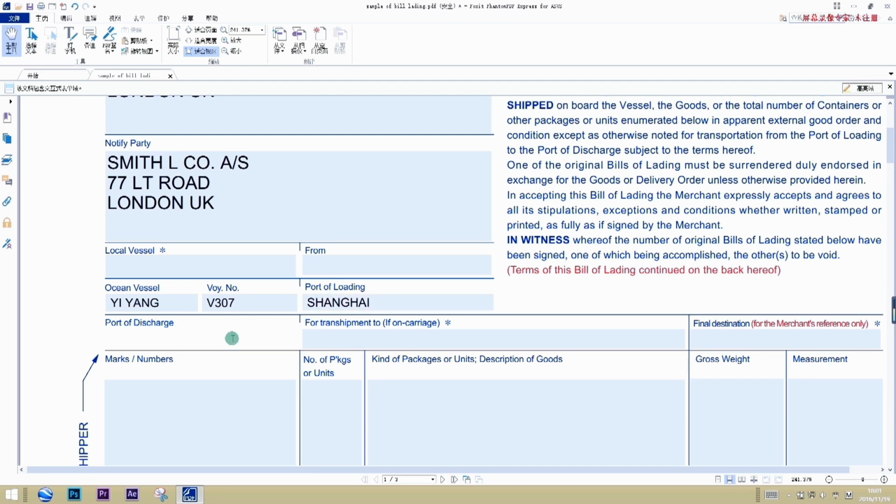Of course, the port of discharge is London. And here is for transshipment too. In our case, we don't need to transship, so we keep it blank. If the final destination is the same as the port of discharge, there is no need to fill in here.